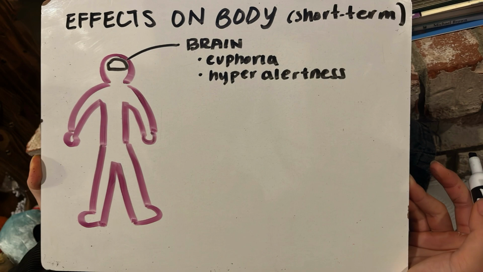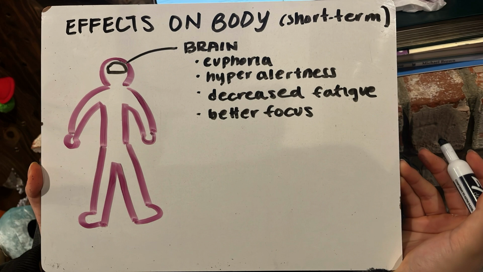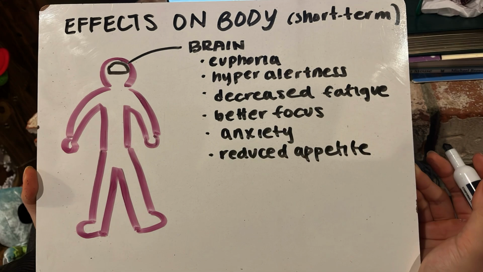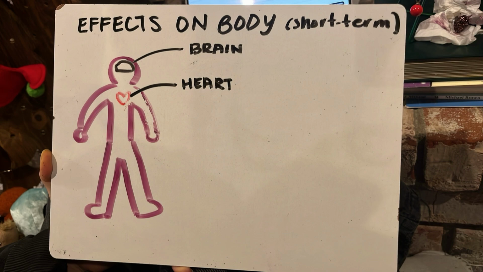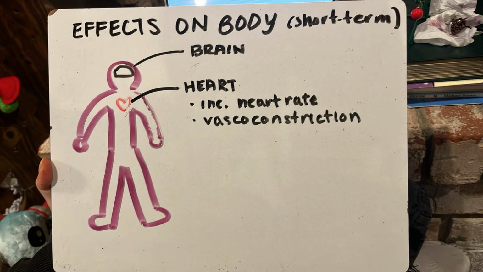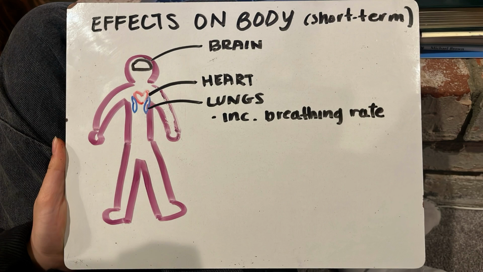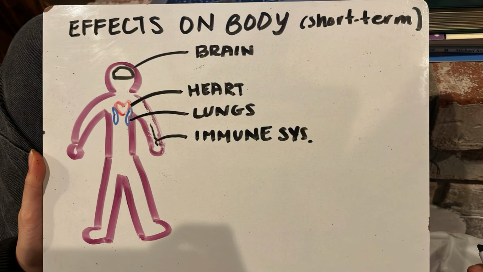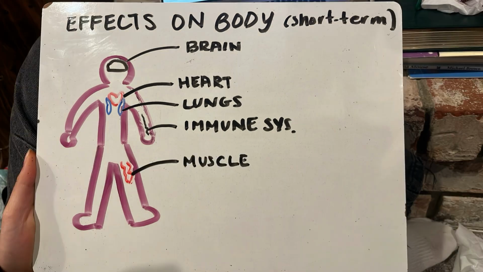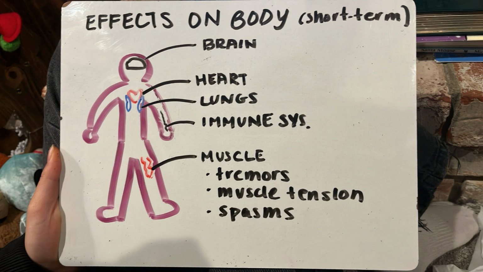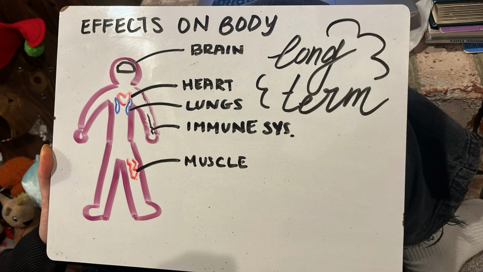Starting off on the brain, methamphetamine causes euphoria, hyperalertness, decreased fatigue, better focus, anxiety, and reduced appetite. Next is the heart, where results include an increased heart rate or vasoconstriction. As for the lungs, increased breathing rate can be a consequence. In the immune system, function is impaired. As for the muscles, tremors, muscle tension, or spasms. Next, we have the long-term effects on the body.